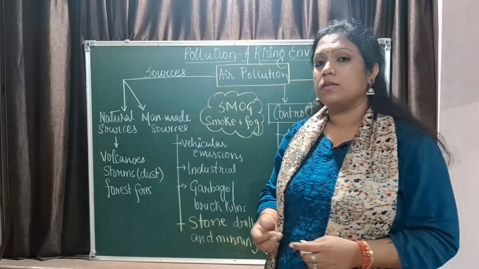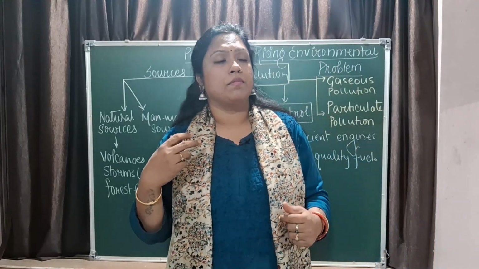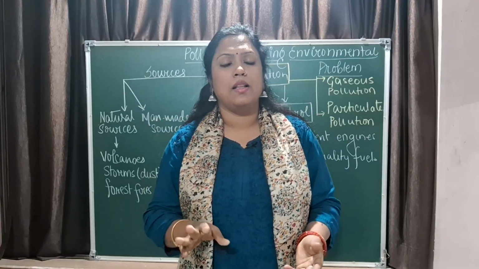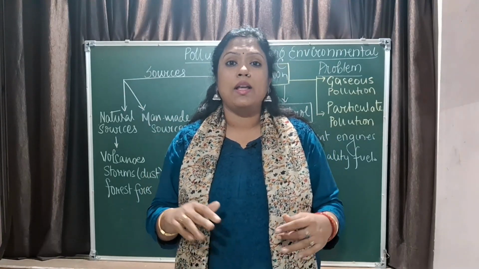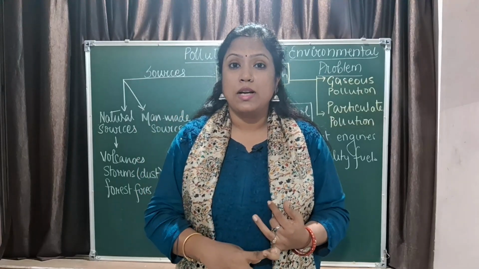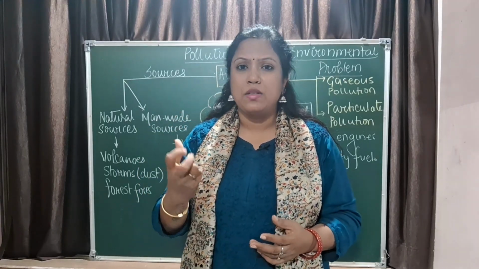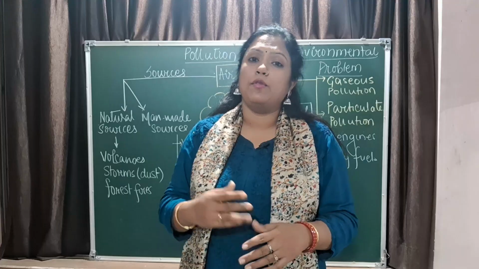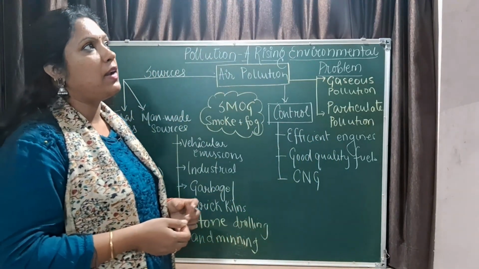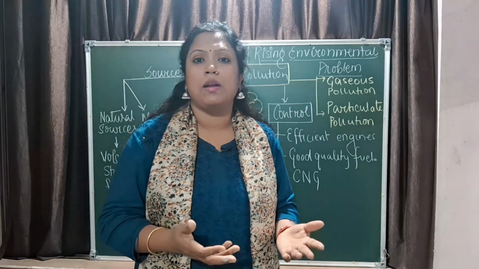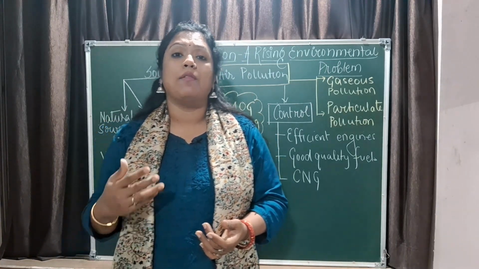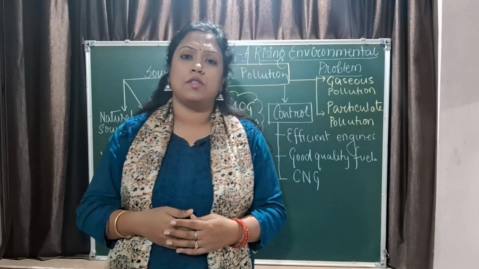Then industries. There are many industries which release harmful gases directly into the atmosphere. Now there are checks, and there are chimneys fitted with electrostatic precipitators which can precipitate down the pollutant matter before discharging it into the air. Then you have garbage and brick kilns. Generally when we burn garbage, it contains many harmful particles. When you burn them, harmful gases are produced and released in the atmosphere.